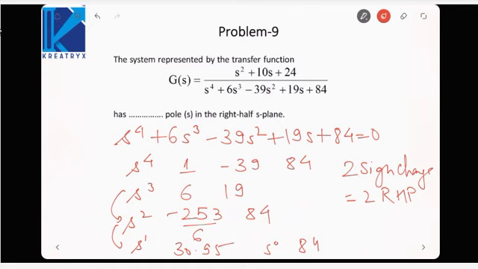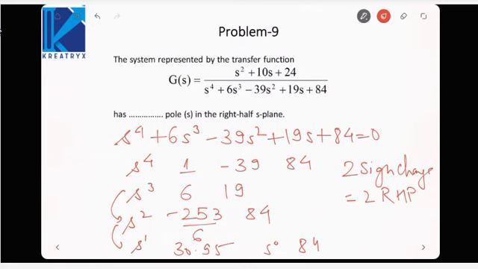Okay, so only these kinds of problems can be asked. One is the range of k for stability, the other is the number of poles that lie in the left half, right half, or the imaginary axis. These are the questions that can be framed from Routh criteria. That is why the questions from Routh criteria are very limited, because not very innovative questions can be framed from this topic. But still you need to practice, because if such a question comes in the examination, you have to take it as a scoring opportunity.